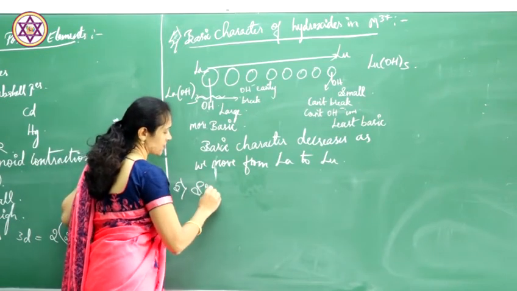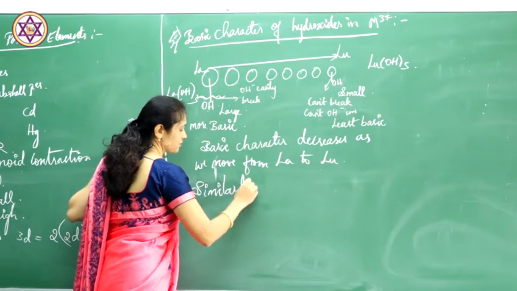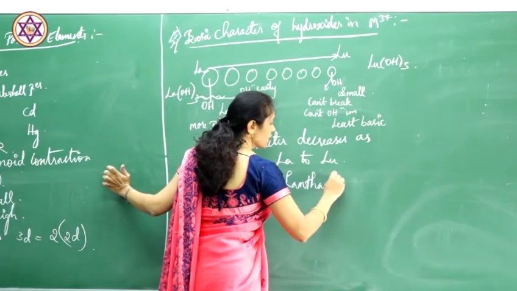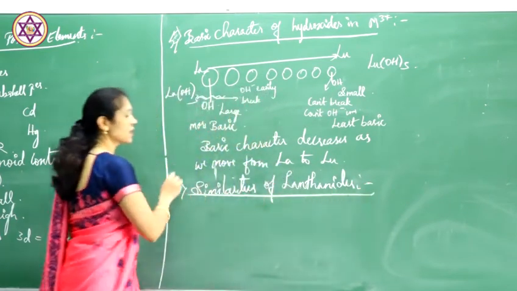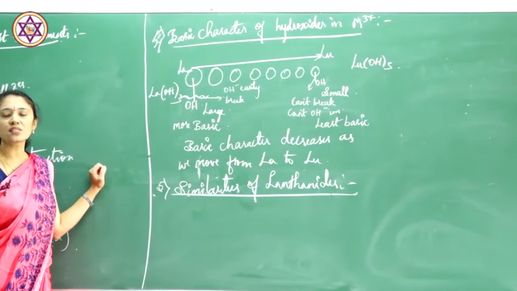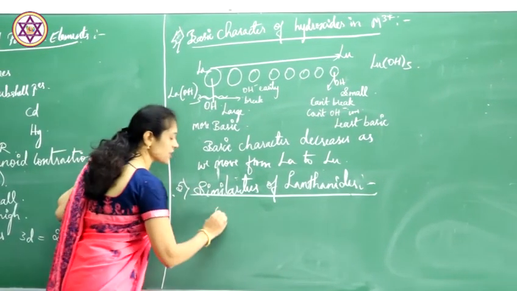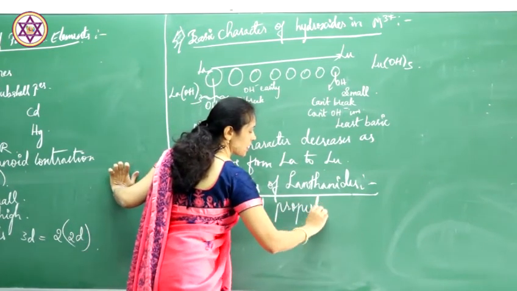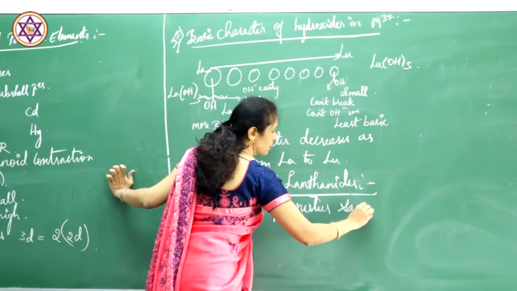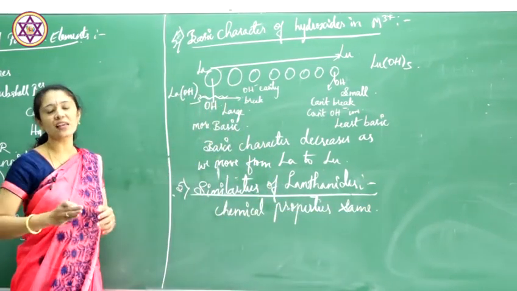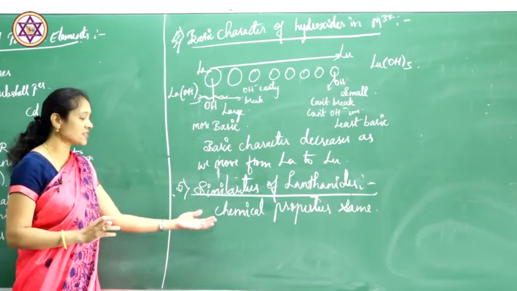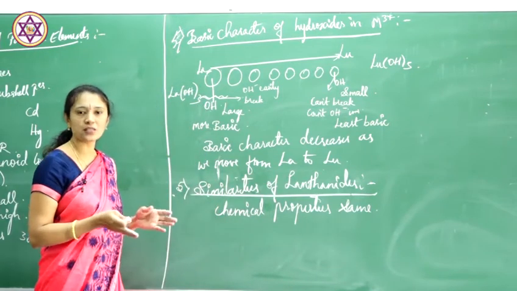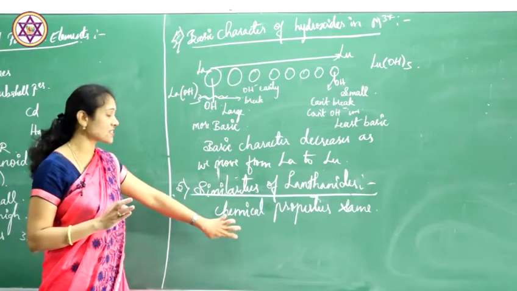Next property is similarities of lanthanides. The elements present in lanthanides show similar properties. They have the same chemical properties. So I can't differentiate between the lanthanide elements, because they have the same chemical properties as well as the physical properties. They show the same properties. Therefore, I can't differentiate between these lanthanide elements.